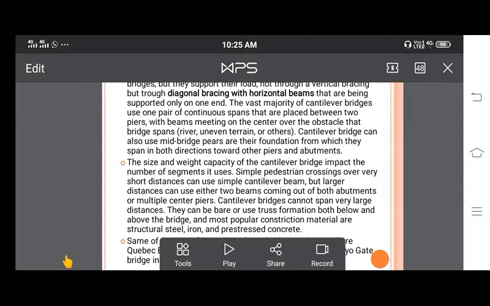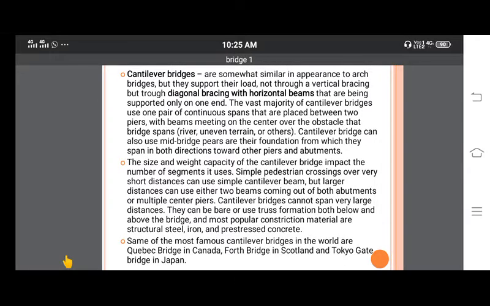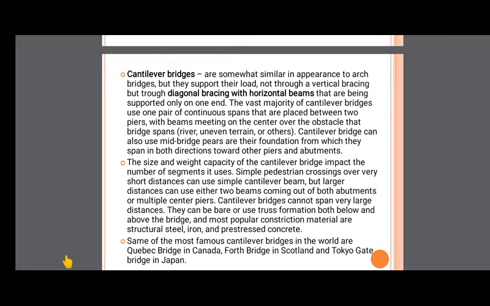The size and weight capacity of a cantilever bridge impact the number of segments it uses. For a simple pedestrian crossing over a very short distance, a bridge of smaller span or smaller length can use a simple cantilever beam. But if it is a larger distance and heavy loads are going to come, in such cases we can use two beams coming from both abutments, or multiple center piers.